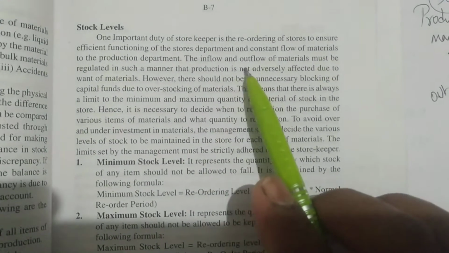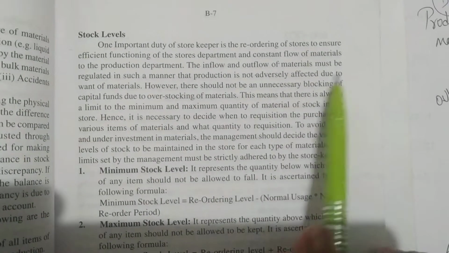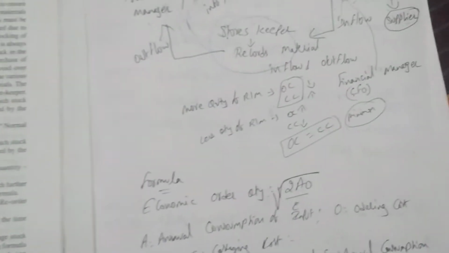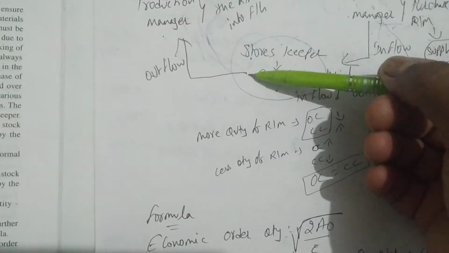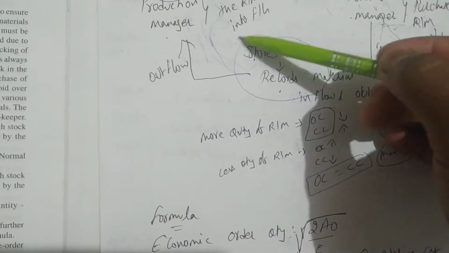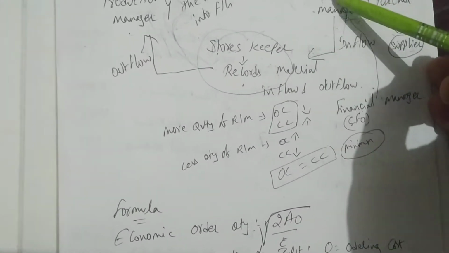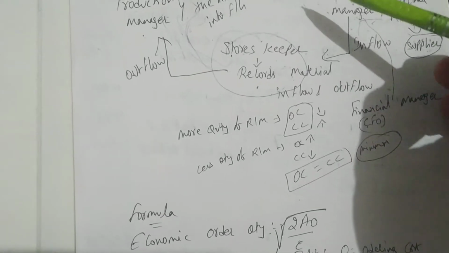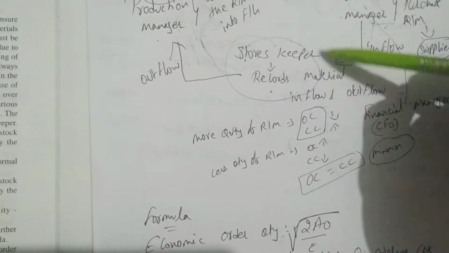Next, the inflow and outflow of materials must be regulated in such a manner that production is not adversely affected due to want of materials. So what he's saying is that whenever the production department needs material, that has to be supplied by the stores keeper, and it's the responsibility of the stores keeper. As and when there is a shortage of materials, he has to inform the purchase manager, and the purchase department has to purchase the material and supply it to the stores keeper.